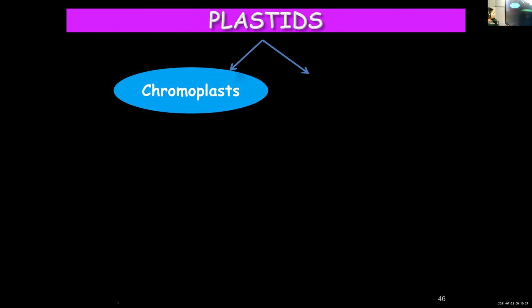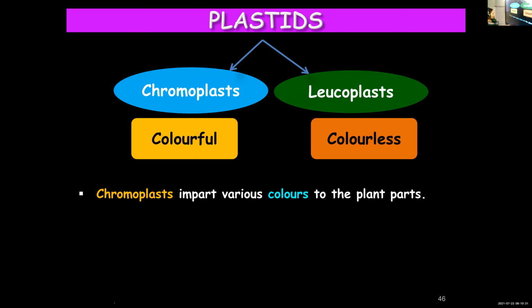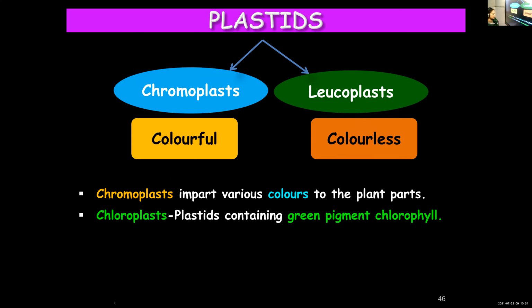Then we learned about the three types of plastids: chromoplasts, leucoplasts, and chloroplasts. Chloroplasts are green colored. They contain chlorophyll, which helps plants to trap solar energy and carry out photosynthesis. Chromoplasts impart colors to different parts of the plant.